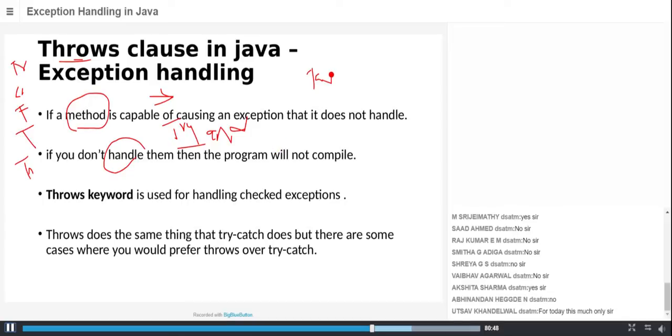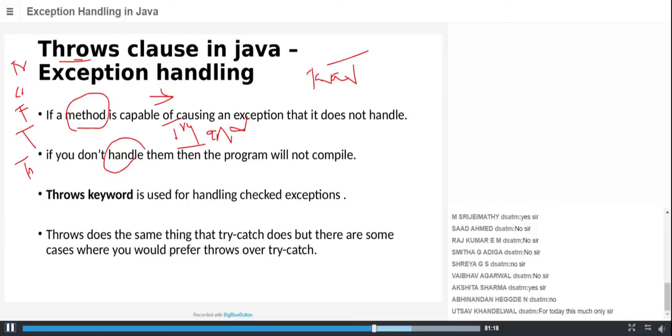That is for Java types, no problem. But if you have your own custom type of exception, what happens? If you don't try and catch it, of course your application will terminate right there. It doesn't know how to handle that, since Java knows only a few exceptions. If you have any custom exception and you have not mentioned any try catch block in your program and the exception still arises, how do we handle that type of exception?